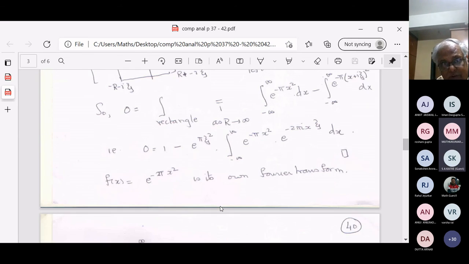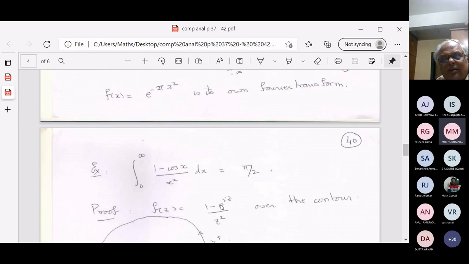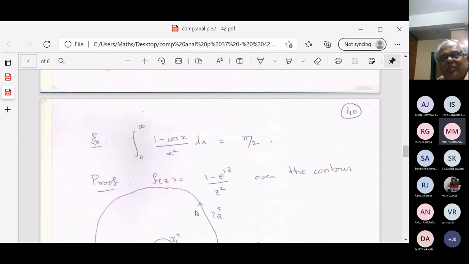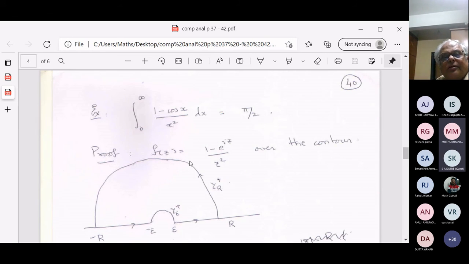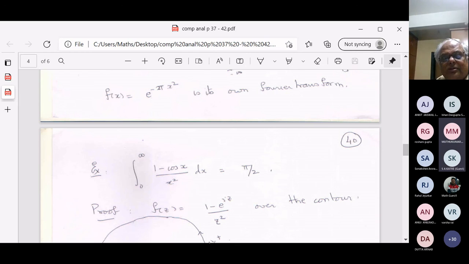So we have shown that this particular thing is its own Fourier transform, and I think I should stop. The next thing I want to do is this integral, but maybe I'll talk about it next time. This integral is also an important integral, and the arguments are the same. So, I'll stop here.